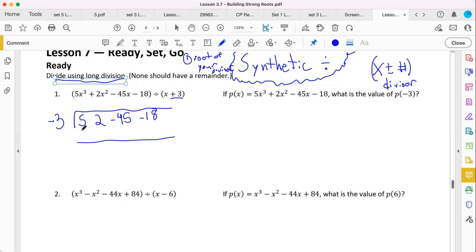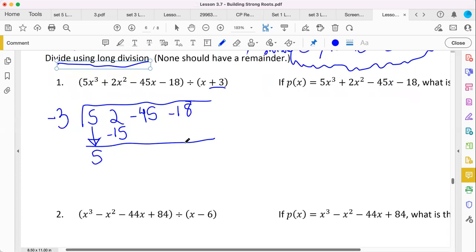So what's going to happen here? You're going to drop the first coefficient like it's hot and just rewrite it. And now on the sidelines, you'll think out what's negative 3 times 5. What do you think? Hopefully you're saying negative 15. So you put that there. So now thinking out on this arithmetic here, what's 2 minus 15?